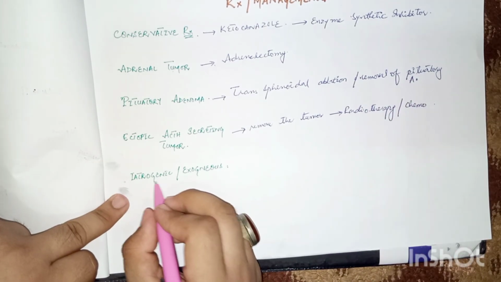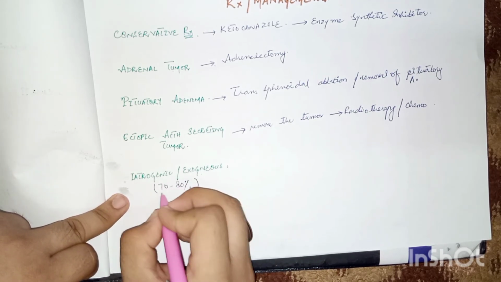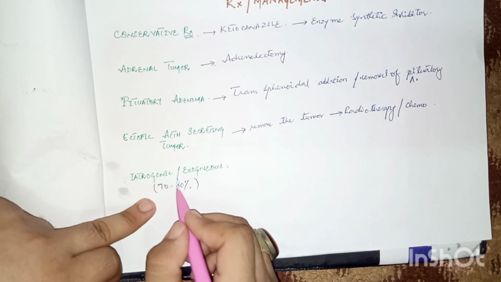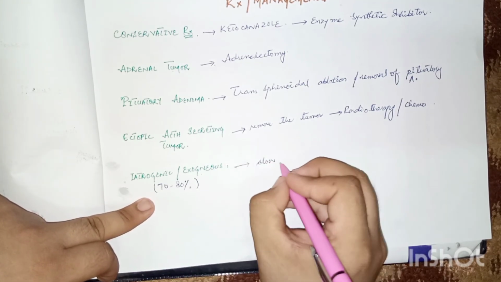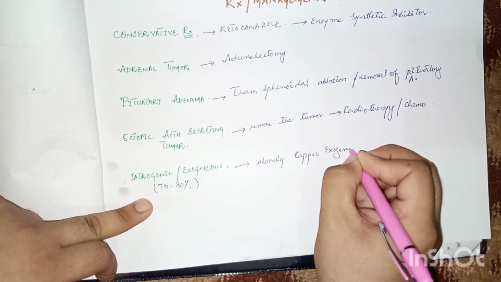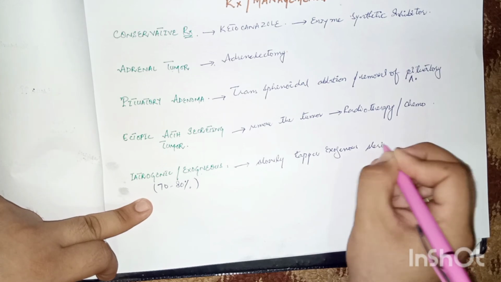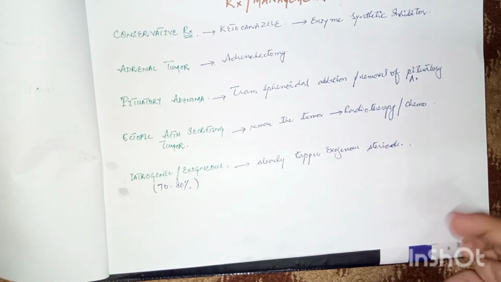If the cause is iatrogenic or exogenous, which is the most common cause of Cushing syndrome, then slowly taper the exogenous drugs, steroids like prednisolone, dexamethasone, or any other drug the patient is taking.